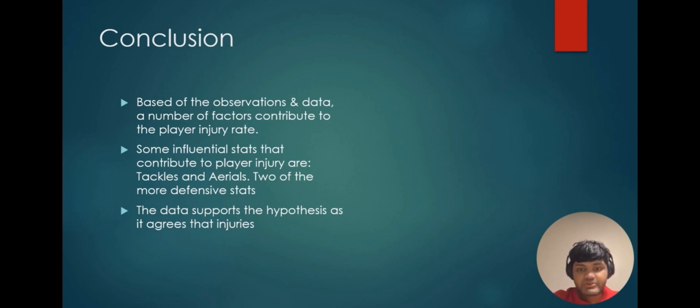So our hypothesis was concluded, and to answer a question from the introduction, which statistics affect player injury the most, we conclude that tackles and aerials affect them the most.